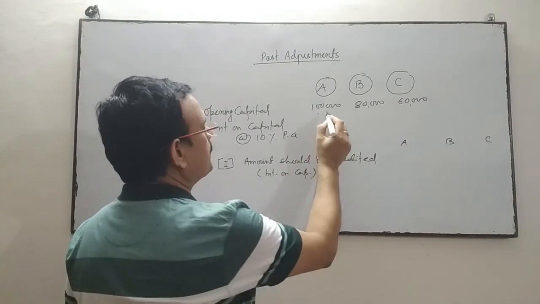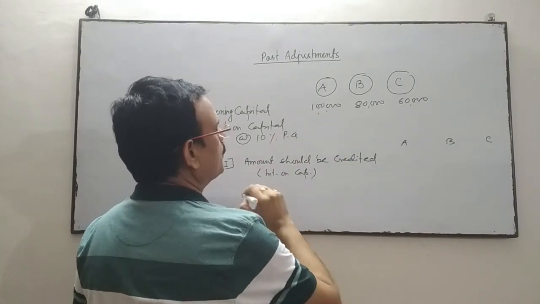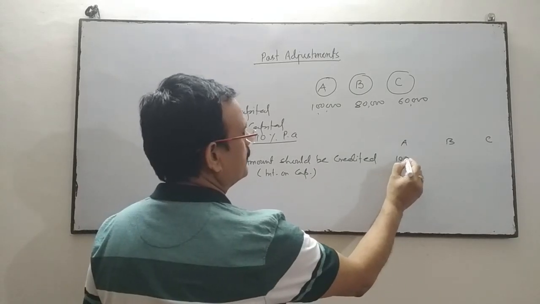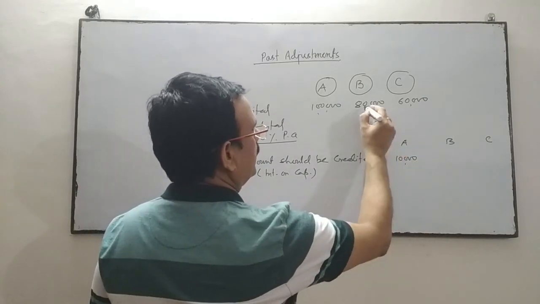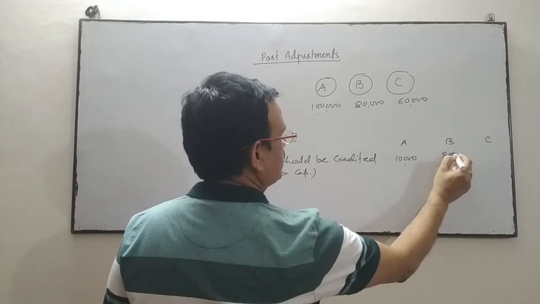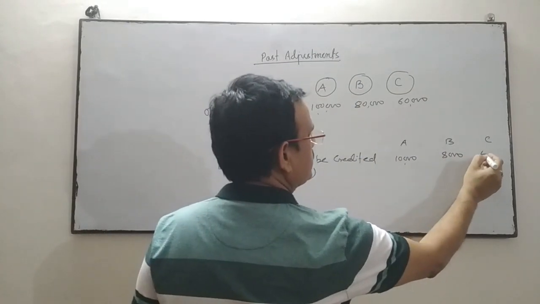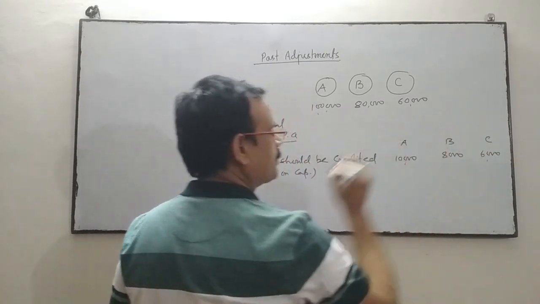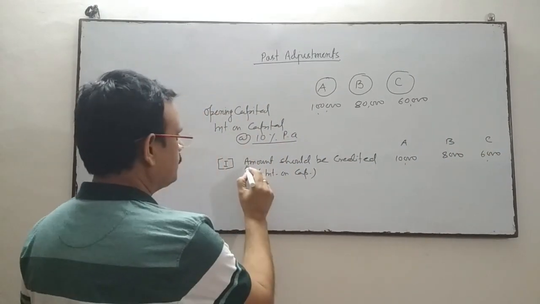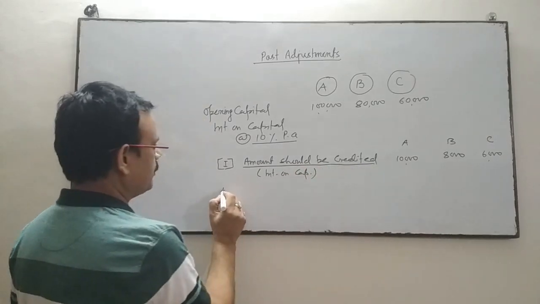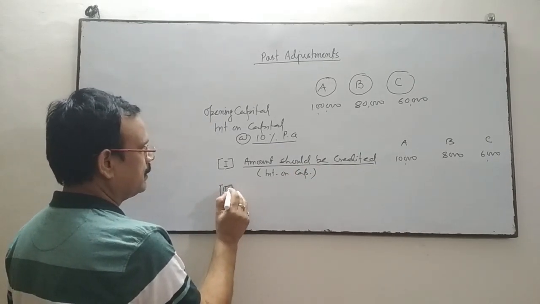A's capital is 1 lakh and the rate of interest is 10%, so 10,000 is the interest. In B's case, it is 8,000, that is 80,000 into 10 upon 100. In C's case, it is 6,000 interest on capital. This is the first one, the amount that should be credited.